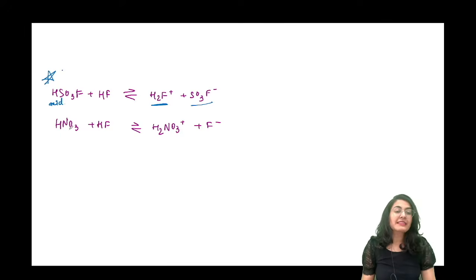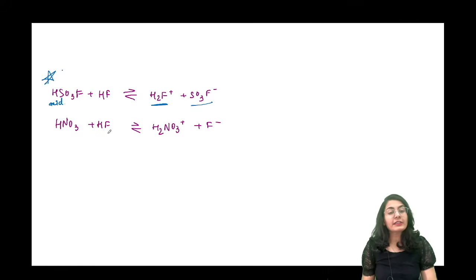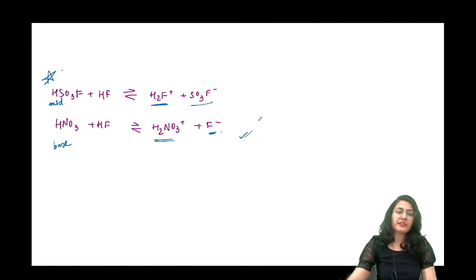Similarly, for HNO3, देखो हमें ऐसा लगता था कि HNO3 is very strong. In the presence of HF, it is going to get protonated and definitely there is an equilibrium and gives you F minus, which means this is behaving as a base in HF. Okay. So these kind of reactions you have to go through in any standard book you can find also. यहाँ पे भी हम काफी discuss कर लेते हैं.